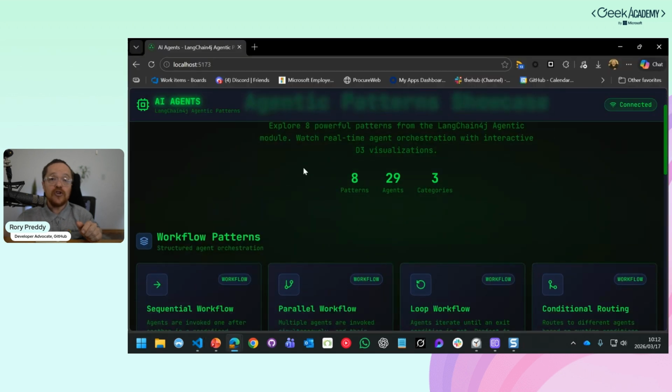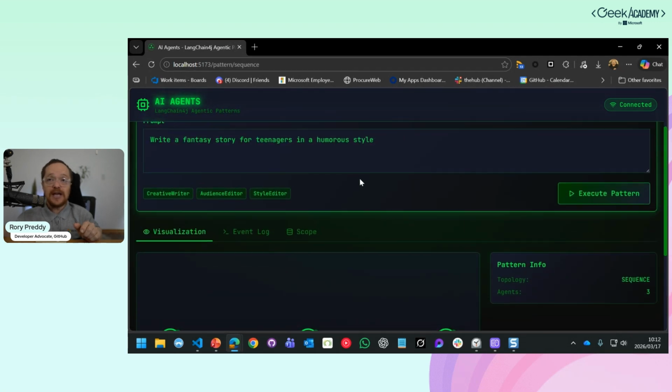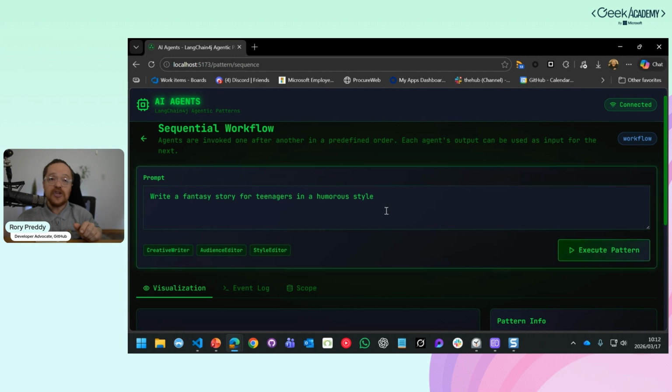So here's the showcase. It's running locally here. And then I'm going to hit sequential workflow. What I've done is I've wired it to a WebSocket to actually give us events in real time. I'm going to say, write a fantasy story for teenagers in a humorous style. I'm going to execute the pattern. Now we're going to watch the event logs here.